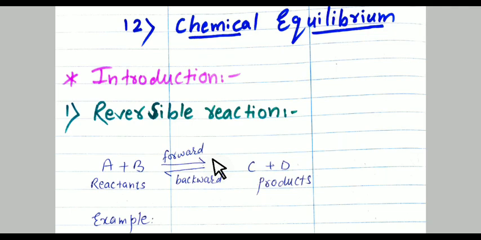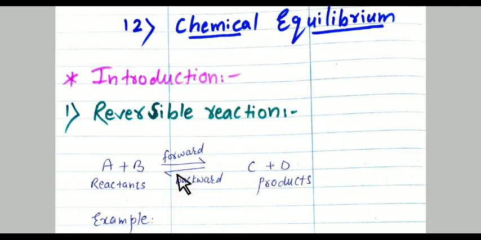The reversible reaction takes place in both directions. This double arrow shows that reactant is converted into product and product is again converted into reactant. Means a reversible reaction proceeds in both directions.